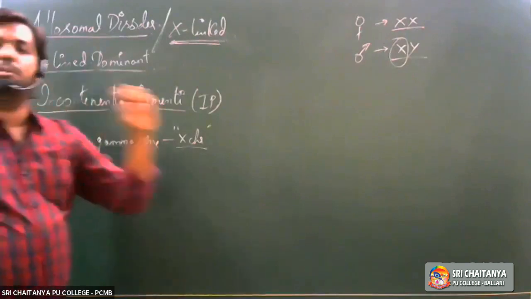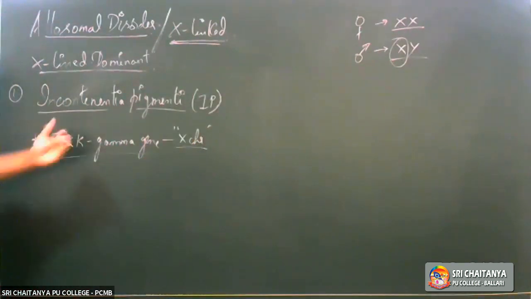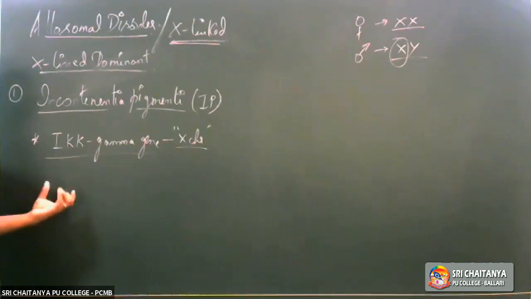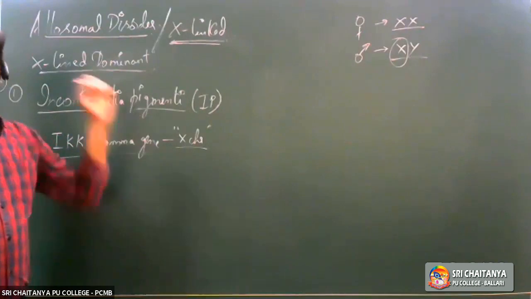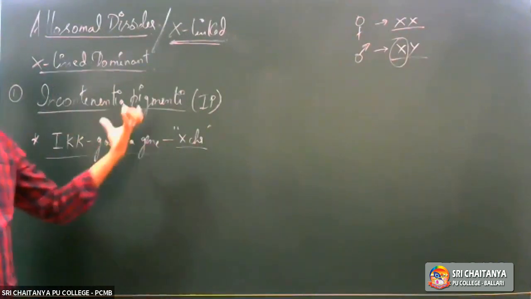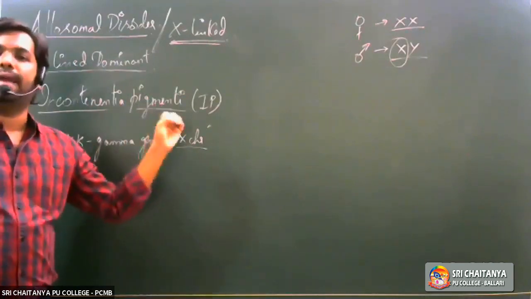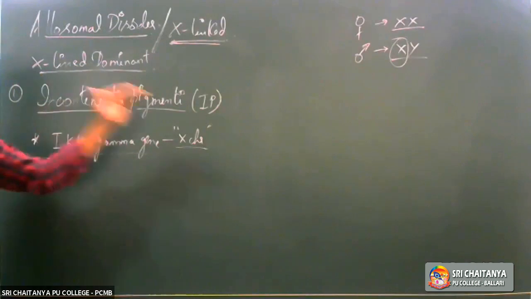One of the nitrogen bases is removed from the sequence. So any mutation to the IKK gamma gene would lead to a condition called incontinentia pigmentae.